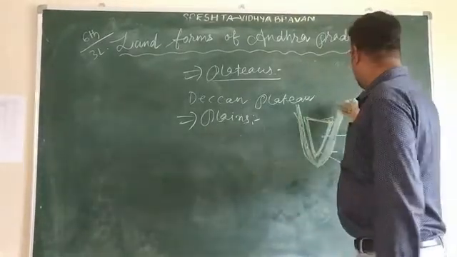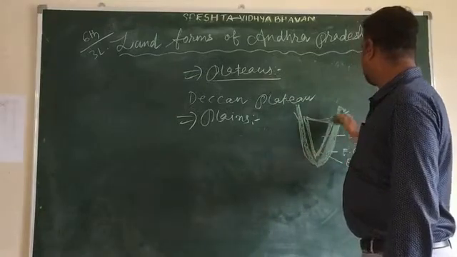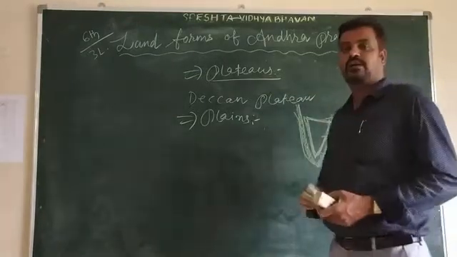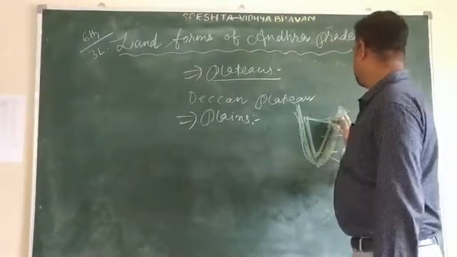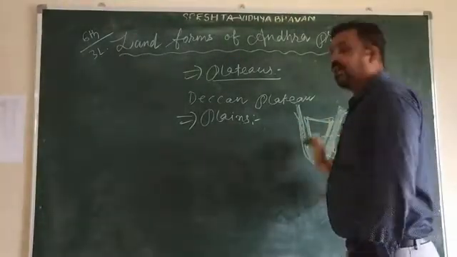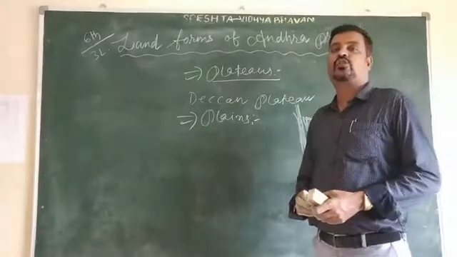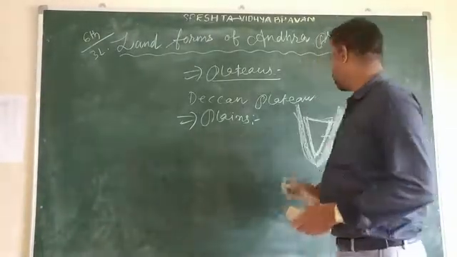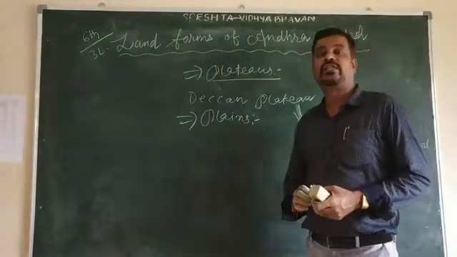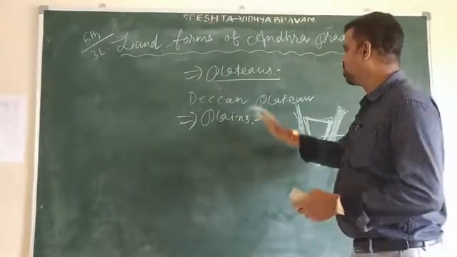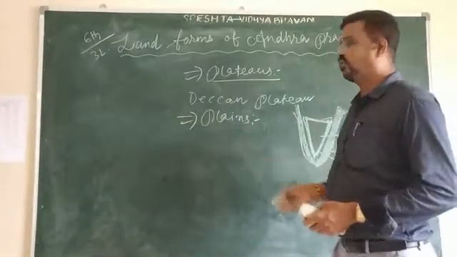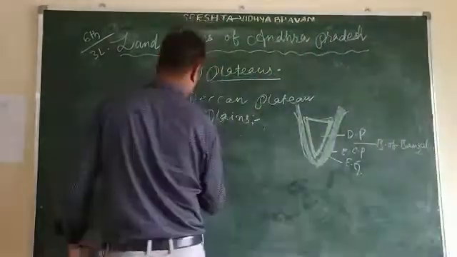So here the important cities are, from north to south, Srikakulam, Vijayanagaram, Visakhapatnam, Kakinada, and Machilipatnam. These most important cities are located in the eastern coastal plains. So this is all about the plains, and the next one is deltas.